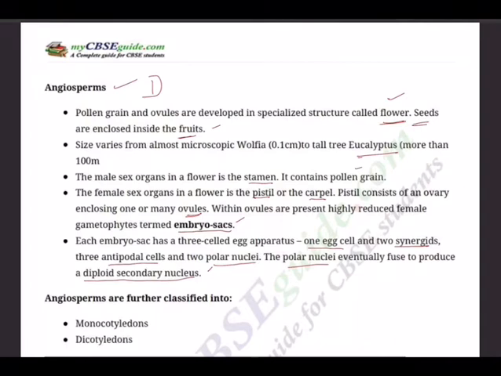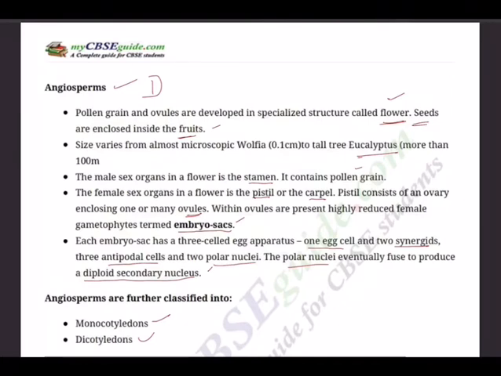So basically angiosperms are those seeded plants in which seeds are formed inside the fruits and the sporophylls are organized into flowers. Angiosperms are the most recently and highly evolved plants. Xylem contains vessels, phloem possesses sieve tubes and companion cells. Secondary growth occurs in stem and root of some angiosperms placed in the group dicots. That means we are going to divide angiosperms again, based on evolutionary trends, into monocots and dicots.